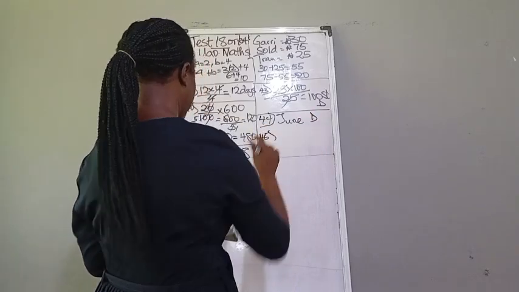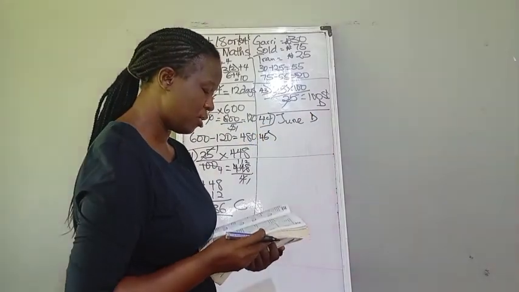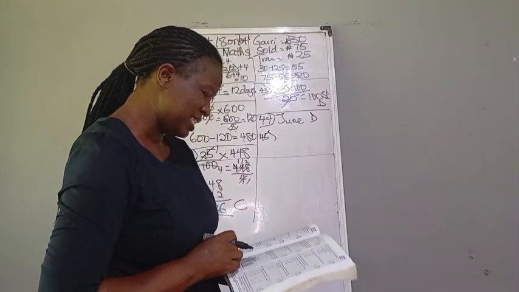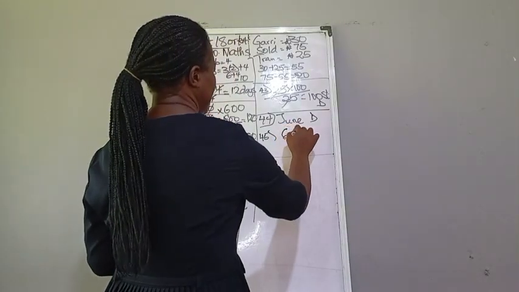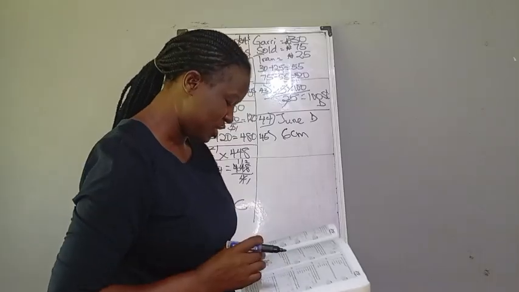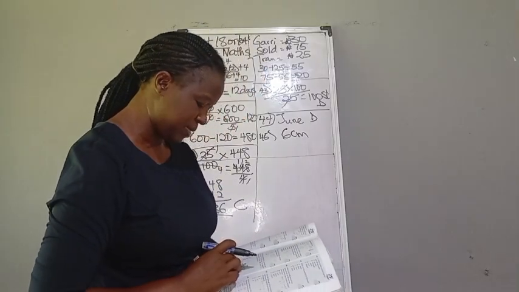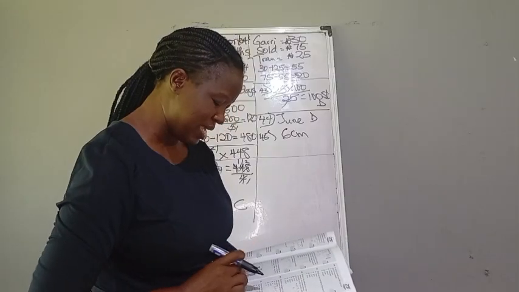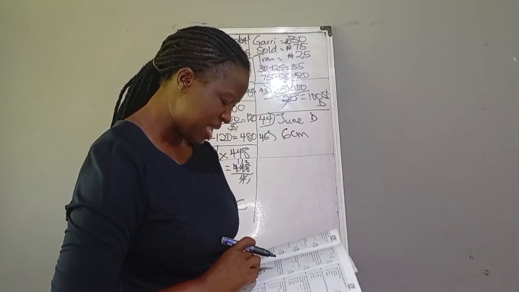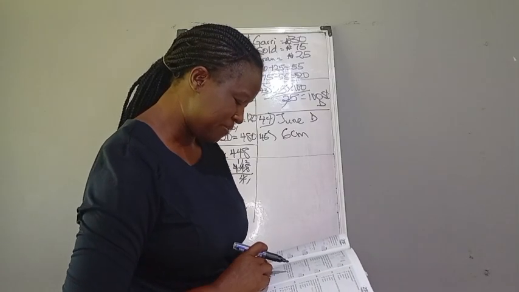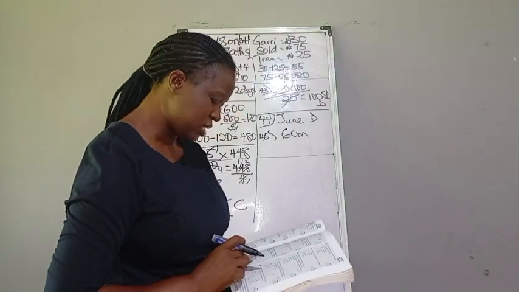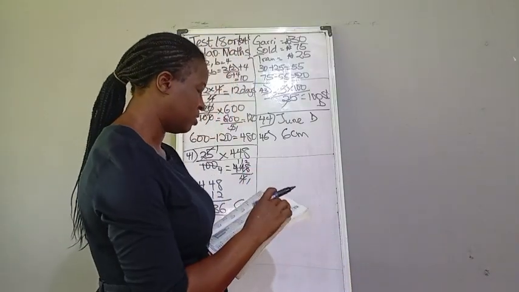Number 45, what was the rainfall in February? So you go to February and that is 6 centimeters. Okay, let me quickly read out the graph. In January we have 5, in February we have 6, in March we have 7, in April we have 9, in May we have 8, in June we have 10, which is the highest, in July we have 8, in August we have 6. So we have done.